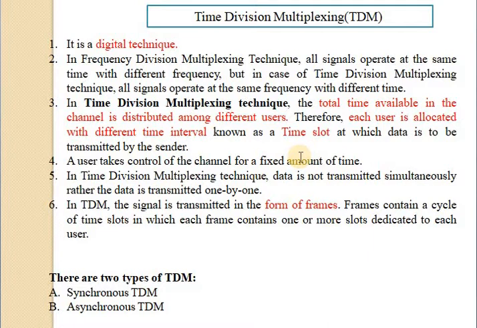Or a TDM system can be used to multiplex digital signals. However, it is more suitable for digital signal multiplexing. The TDM signal in the form of frames is transmitted on a common communication medium. There are mainly two types of TDM, that is synchronous TDM and asynchronous TDM.